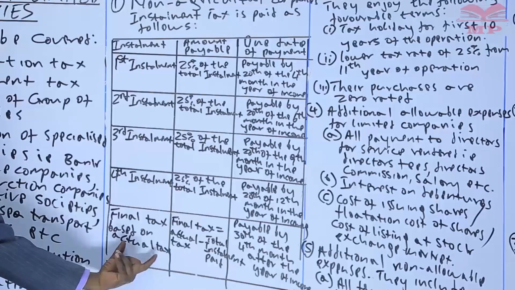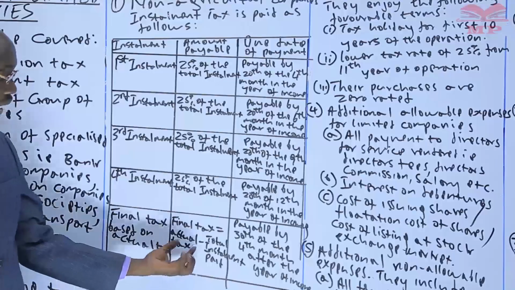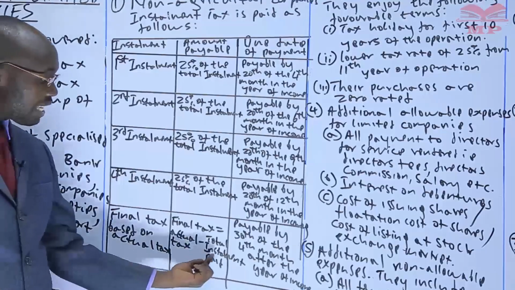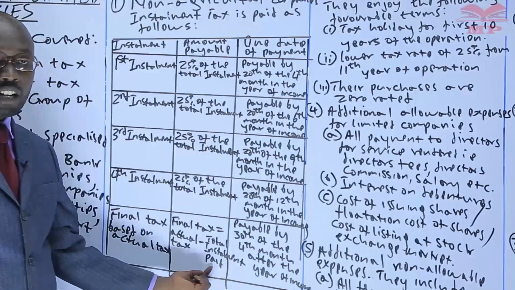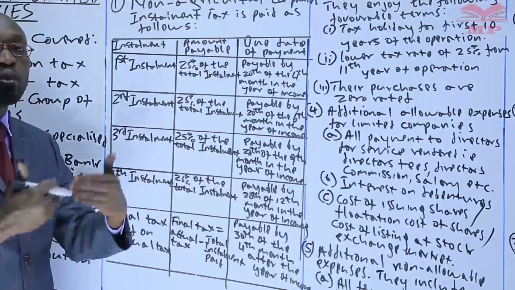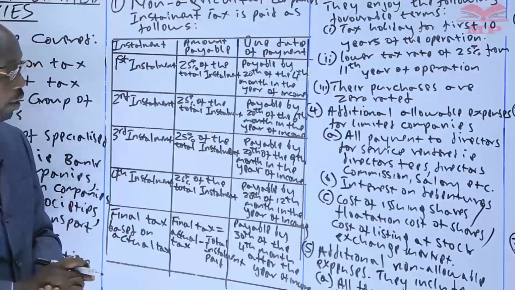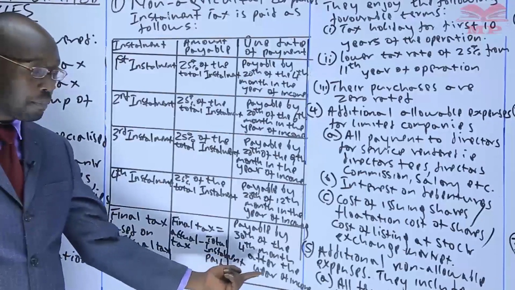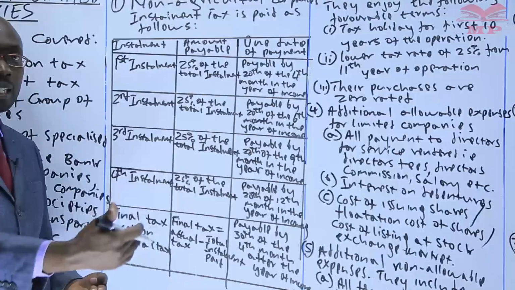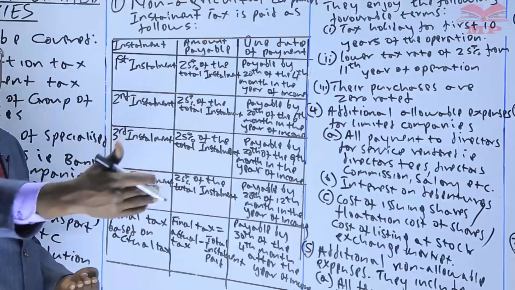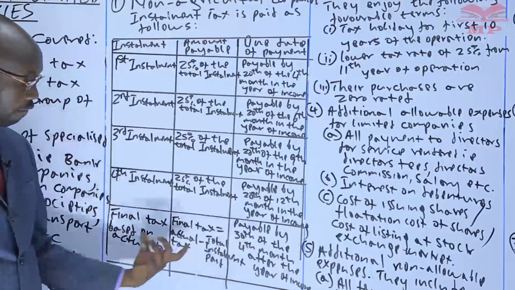So how do you get the final tax? Final tax is as a result of taking the actual tax, like we have said, the actual tax is 30 million, minus the total installment you have paid, the 11 million. So the difference is 19 million. So that is now how much you owe to the government by the end of the year. When are you supposed to pay it? By 30th of the 4th month after the year of income. So if the year of income ended on 31st December, that means that 30th April 2022, you are supposed to make this final payment.